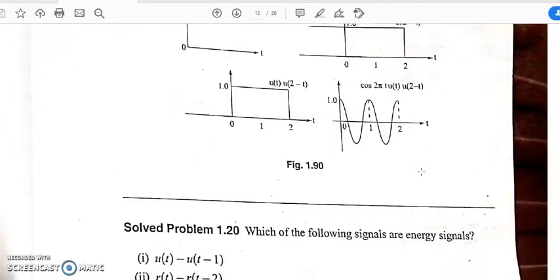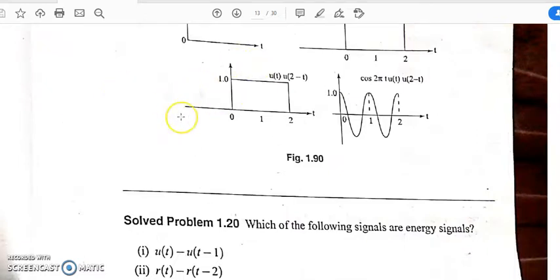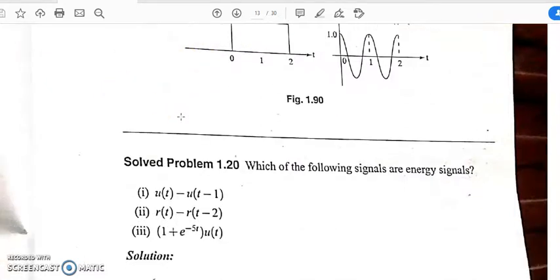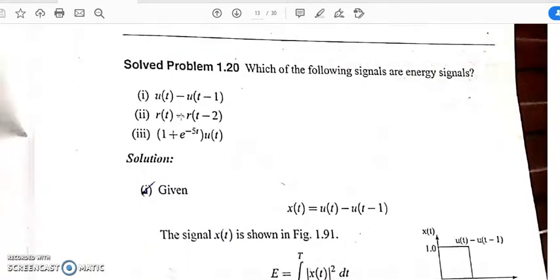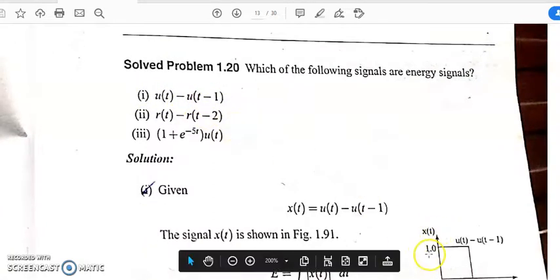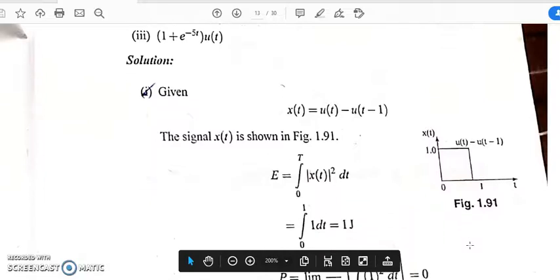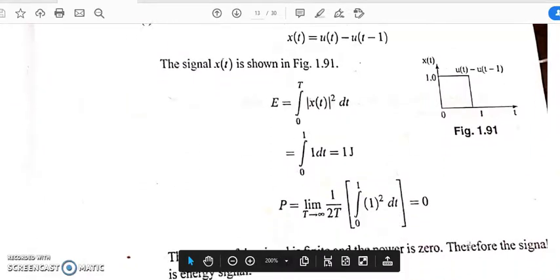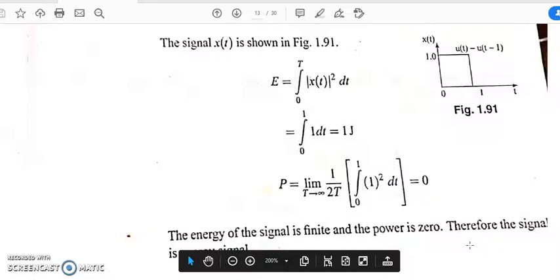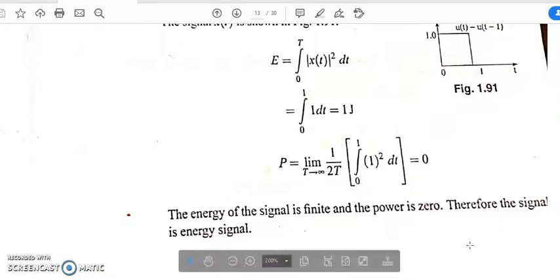So finally the resultant signal is like this, and you can find out the solution. In a similar way, u(t) and u(t minus 1), that means the signal range is only 0 to 1. The energy will be 1 J and power is 0. So if energy is finite and power is 0, that means it's an energy signal.